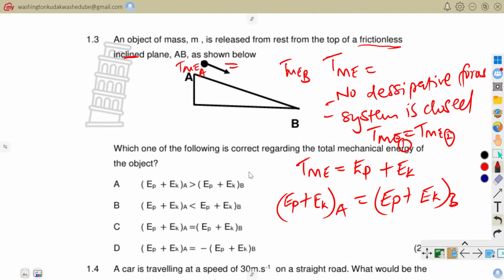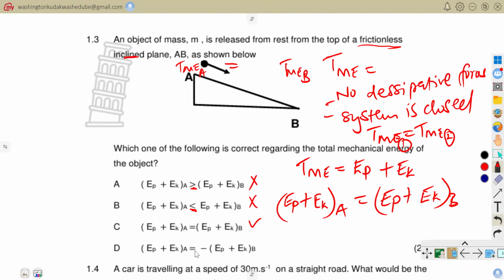So now let's check our options and see which one is going to be correct. This one is saying greater than, so this one is wrong. And this one is saying less than, so this one is wrong. And then this one is saying equal to. Now let's check. They are saying potential energy plus kinetic energy at point A is equal to potential energy plus kinetic energy at point B. And this is correct.